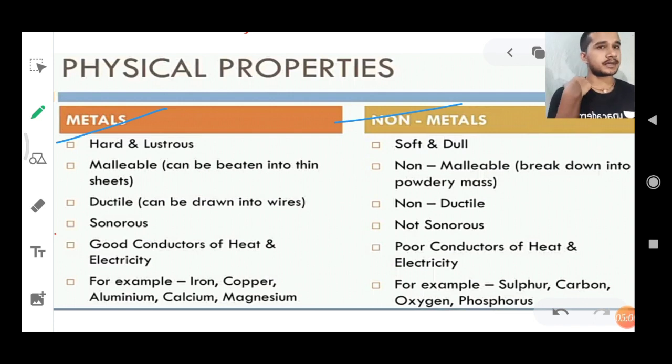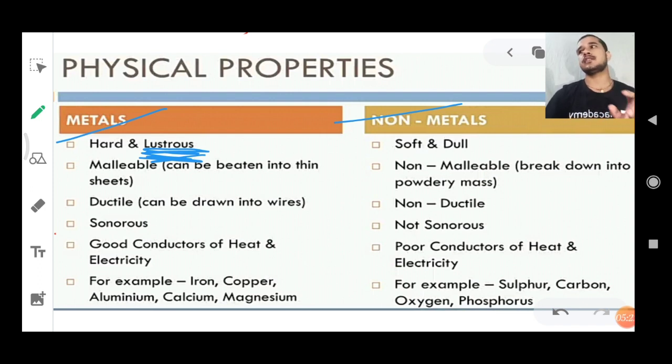So even their physical property also defines that it is non-metal. Okay, now coming on to the nature of lustrous. Lustrous is chamakna, we can say it is chamakna, property of a metal. Chamakna means it shines, it gives a shine, like ornaments and jewelries, they shine.